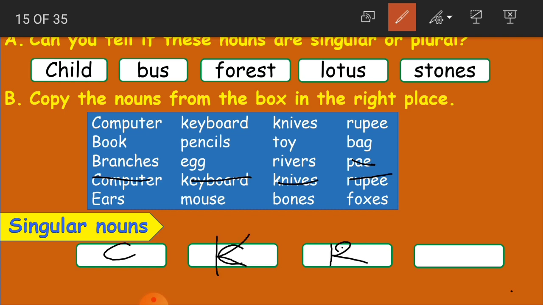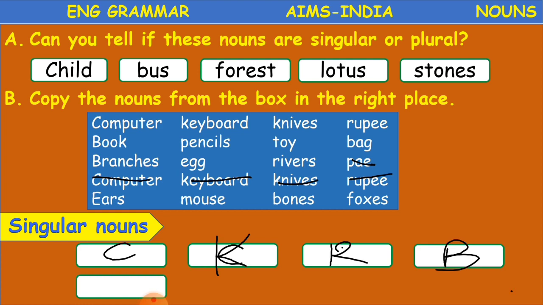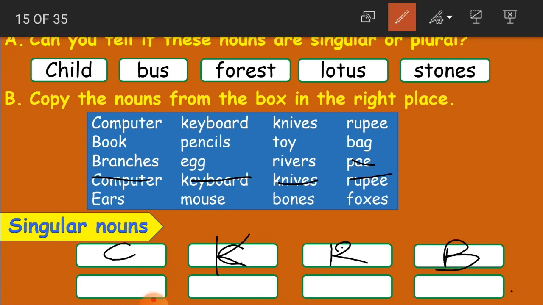And book. Only one. Then pencils. More than one. So it is a plural noun. Toy. Only one. So we'll write toy as a singular noun. Then bag. Only one. Then branches. If you see here, it is ending with S, so more than one branch. So it is a plural noun. Again, egg. Only one.